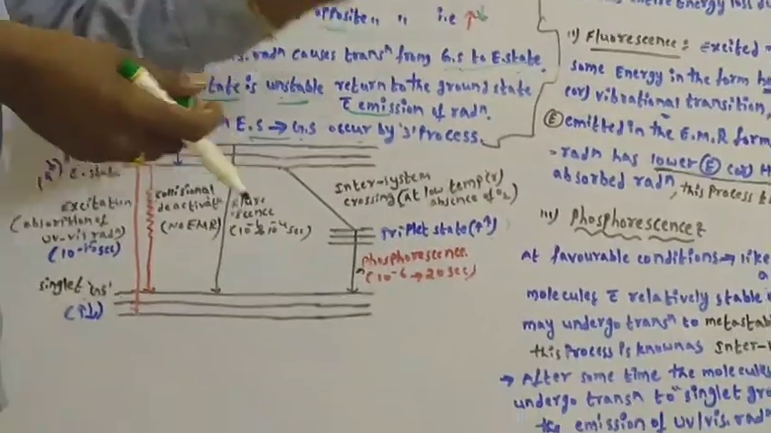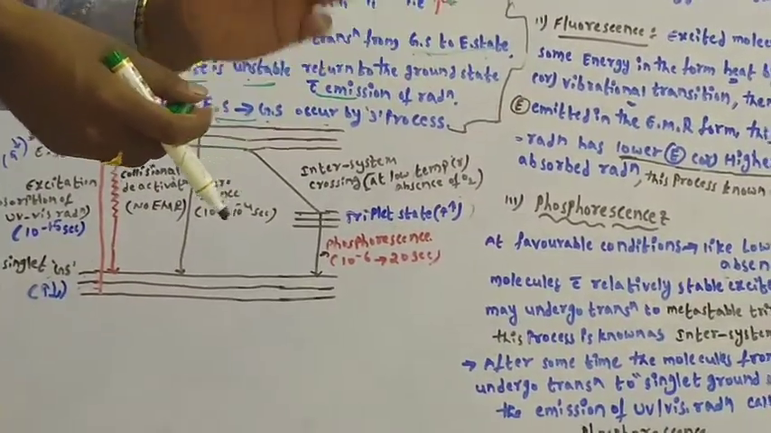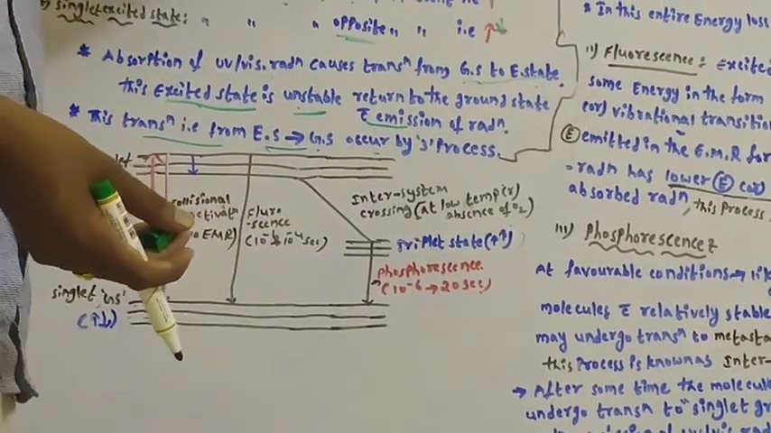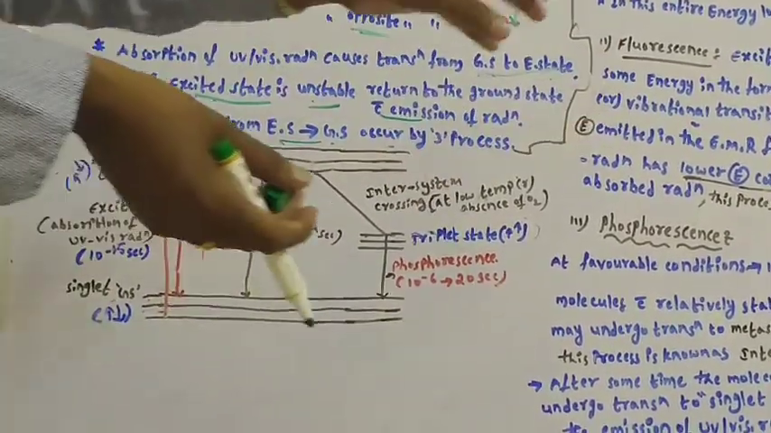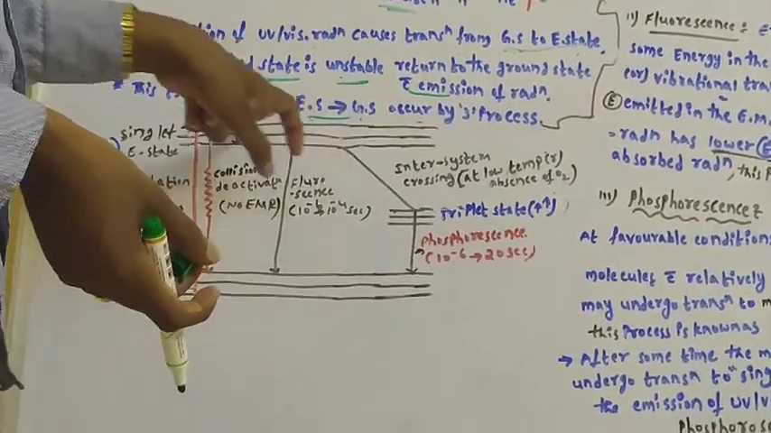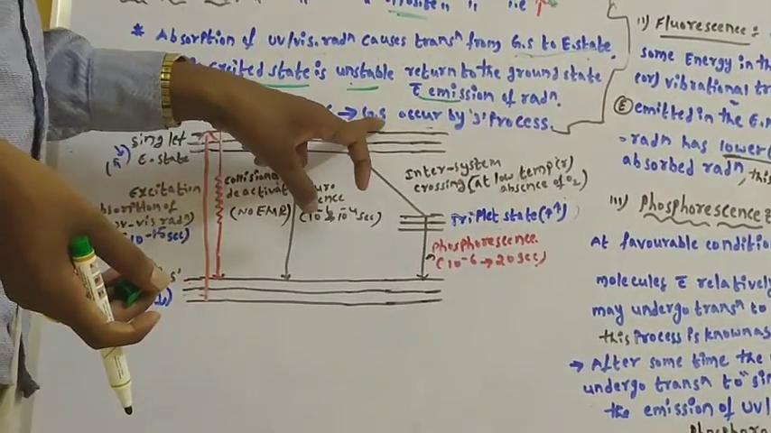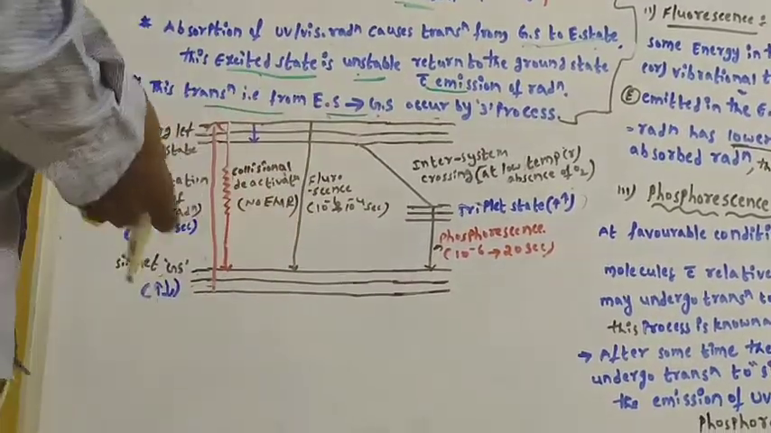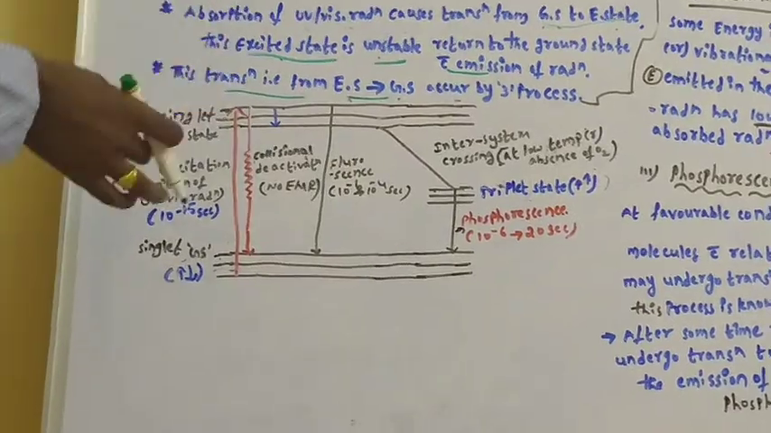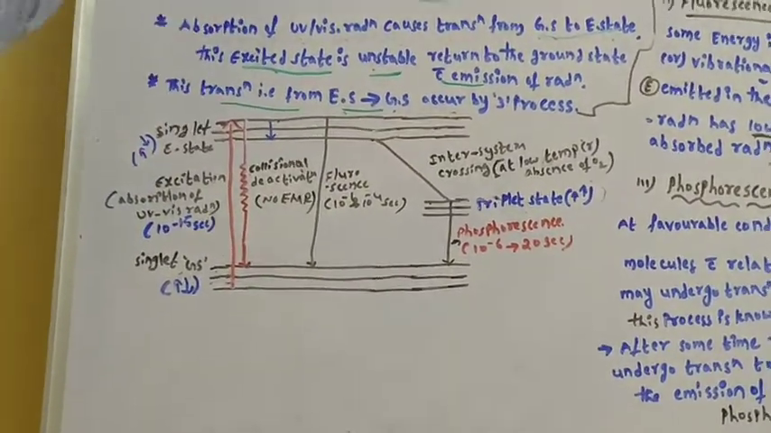I told you now, the excited state is unstable. It returns to the ground state with emission of radiation, right? That process of reaching from excited state to ground state can occur by three processes. That is important in fluorimetry. What are those? You can see this diagram, which is very important for a better understanding of the principle behind fluorimetry.